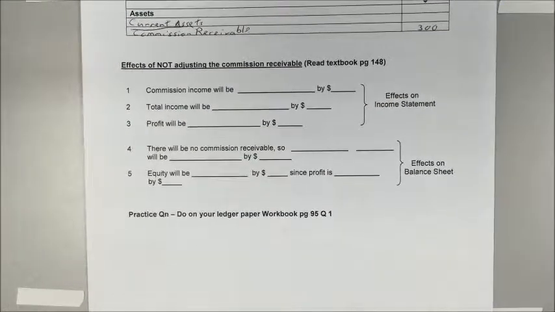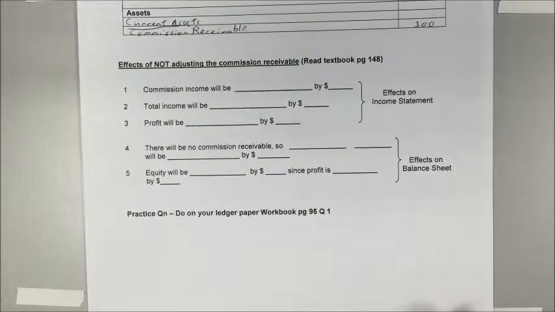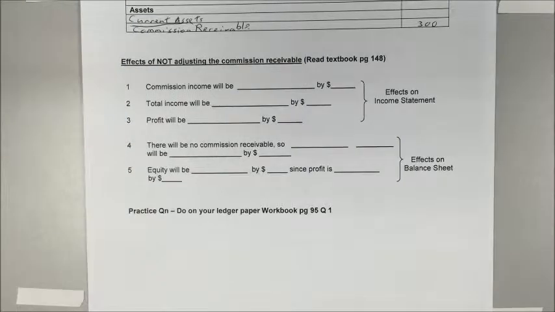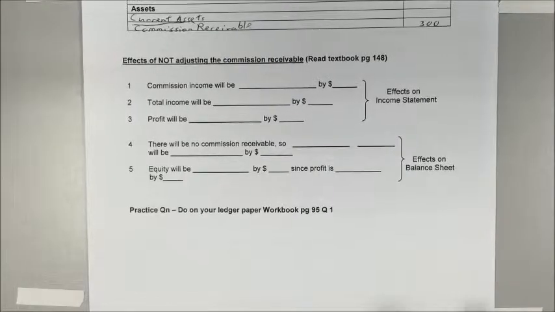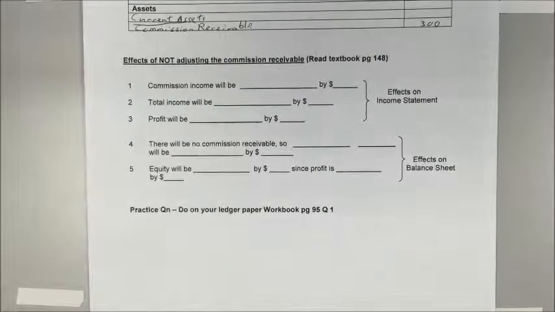Now, having seen how the adjustments affect the financial statements, can you tell what are the effects of not adjusting for income receivable? Now, looking at the example above, what will happen if the commission income of $300 was not adjusted or recorded?